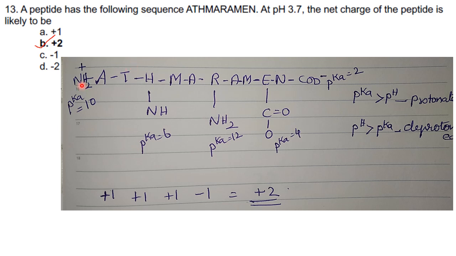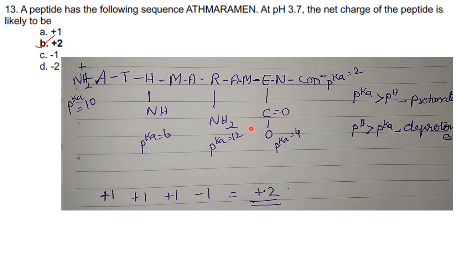Add up all the charges and you will get the net charge of the peptide. That is how you calculate the net charge. These are the parental ionizable groups, that is your alpha amino group and your alpha carboxylic group. These are the side chain groups which also could be ionized. So that also you have to take into consideration.